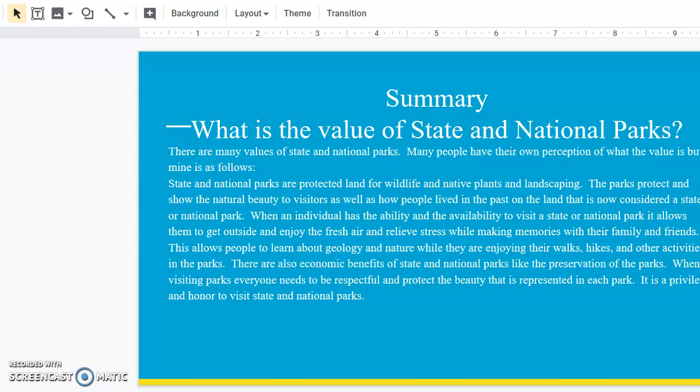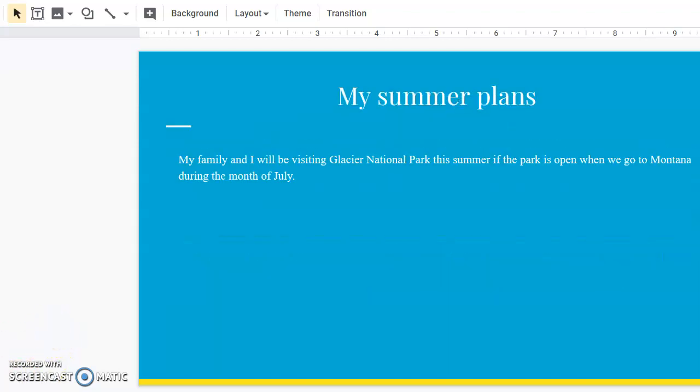There is also economic benefits of state national parks, like the preservation of the parks. When visiting national parks, you need to be respectful and protect the beauty that is represented in each park. It is a privilege and honor to visit state and national parks.